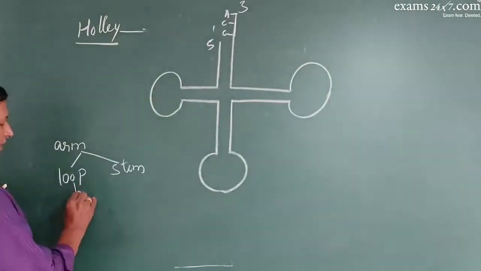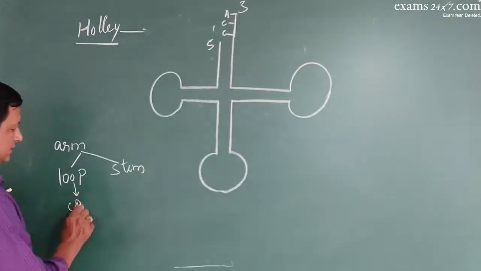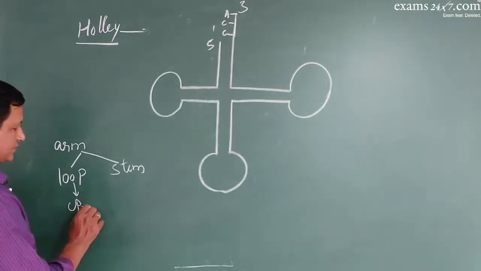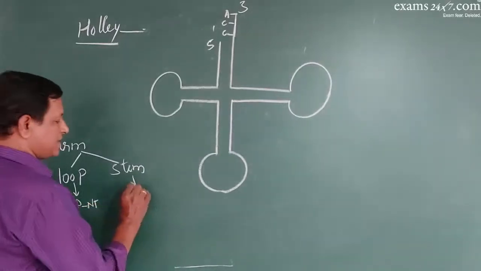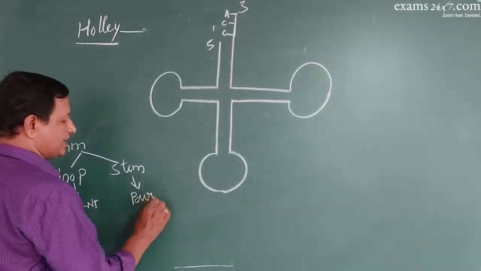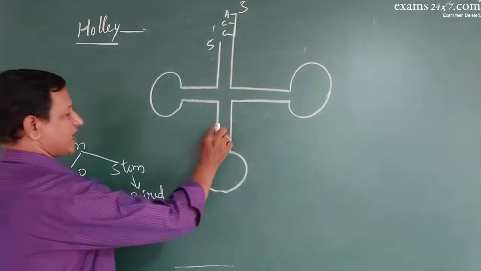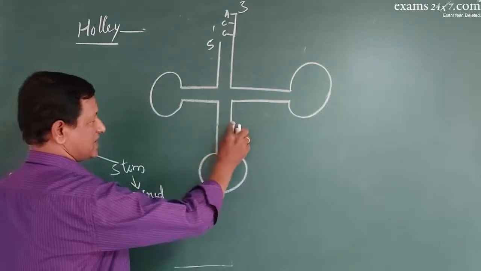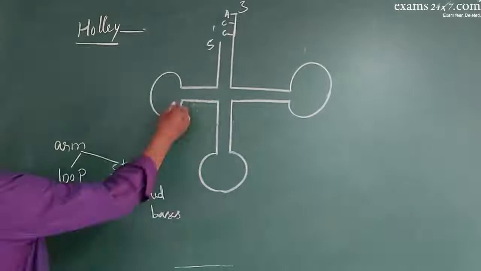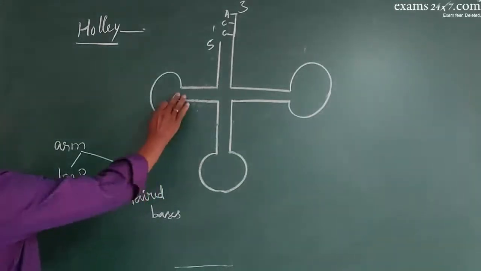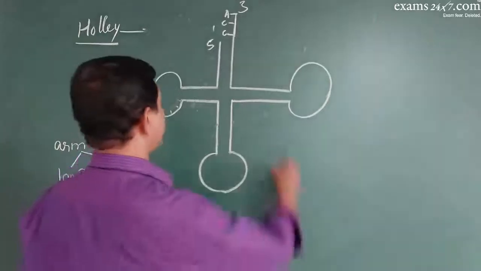Also remember, loop is made of unpaired nucleotides, unpaired bases. Stem is made up of paired bases. Base of this is paired with the base of this. Base of this is paired with that of this. But here all the bases are unpaired.